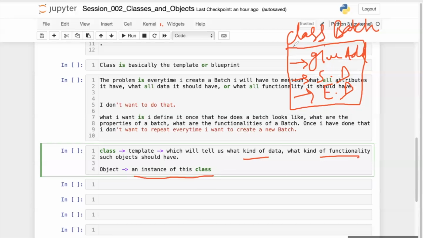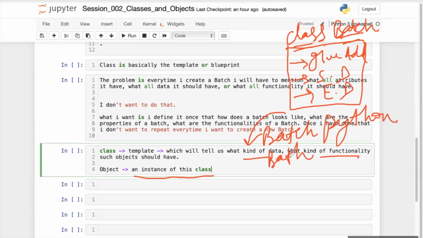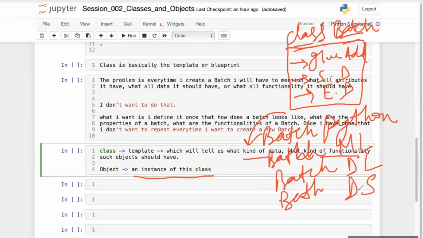This is a class called batch. Now, let's say I want to create a batch called Python, a batch called ML, a batch called DL, DL meaning deep learning, or a batch called DS, DS meaning data science.